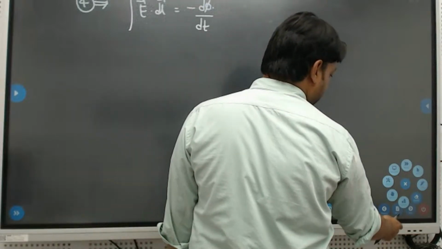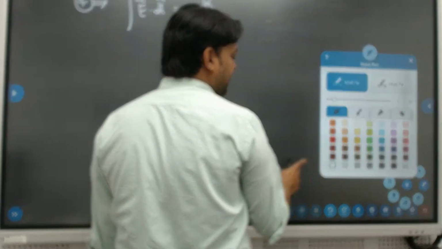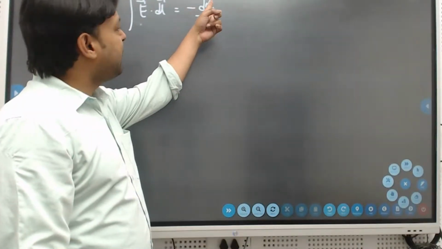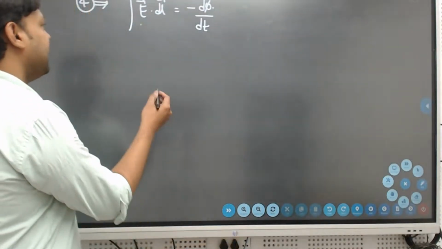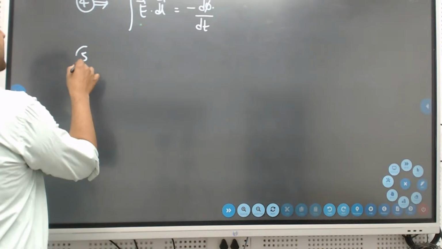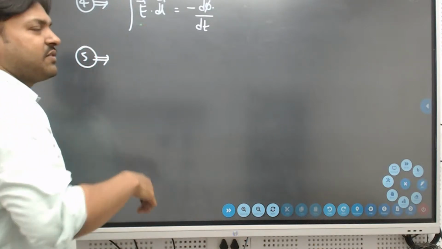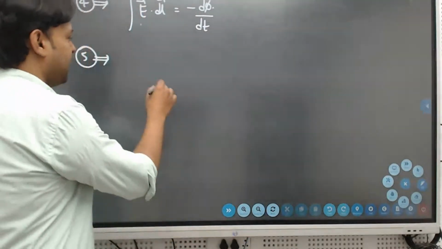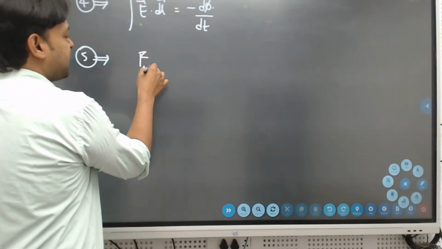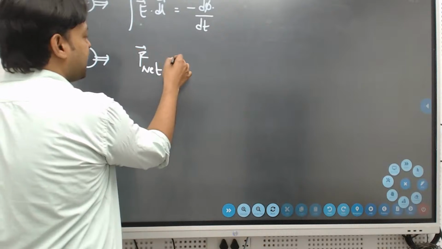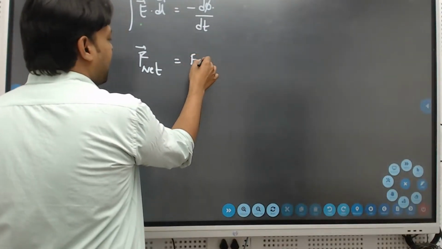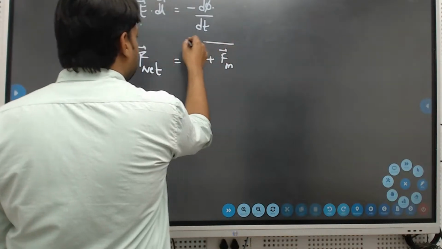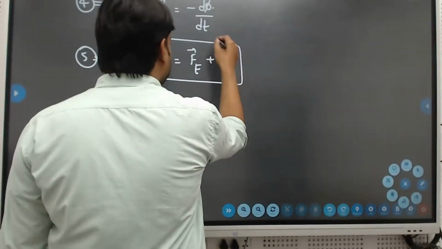Change in the electric flux or magnetic flux, right? So E vector dot dl vector equals minus d phi by dt. And in some materials, a fifth formula is also included, which is the Lorentz force. The Lorentz force is nothing but the net force, which equals the electrostatic force plus the magnetic force.